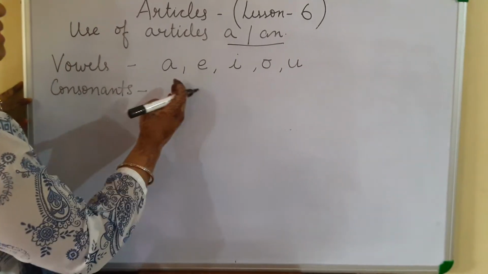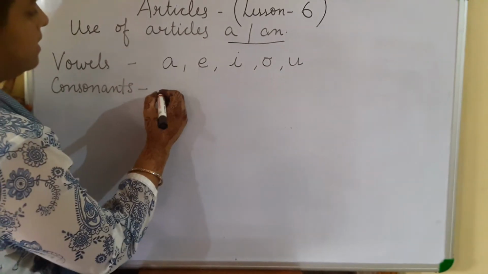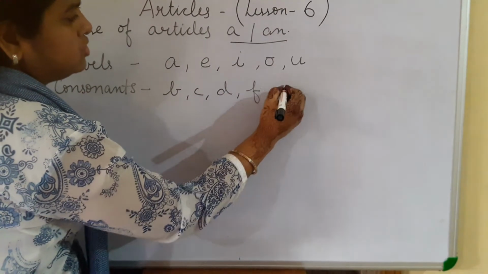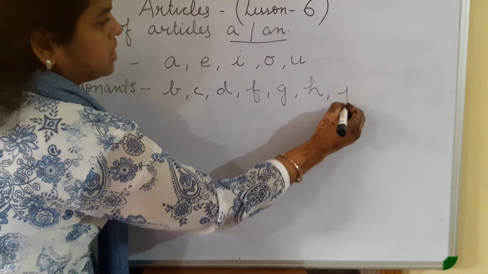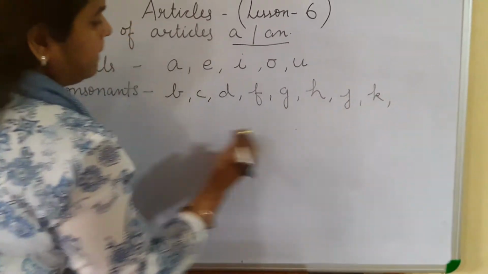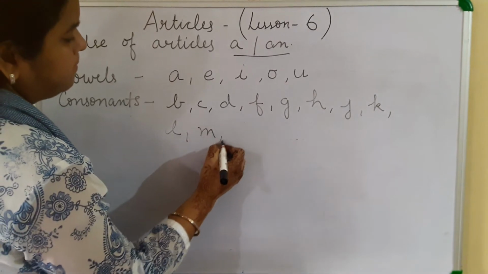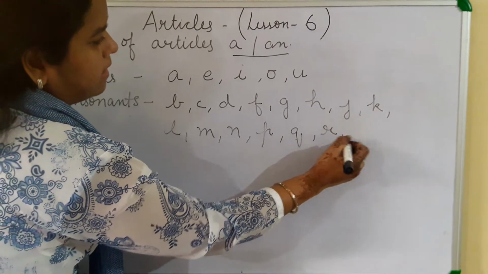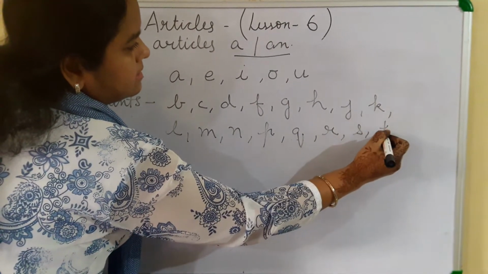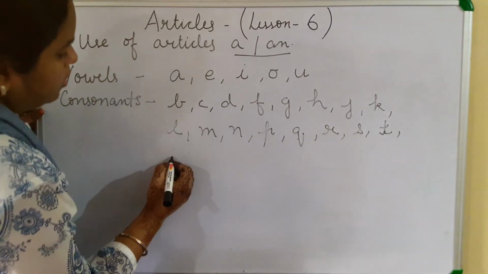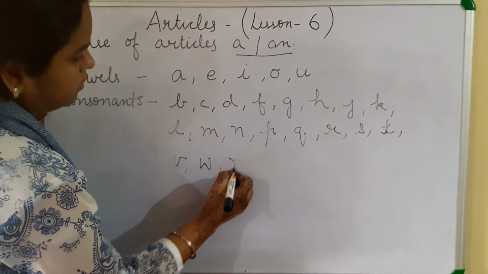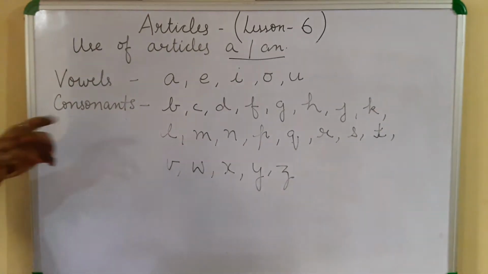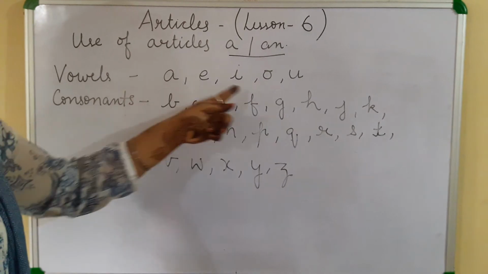The alphabets that are not vowels are consonants: B, C, D, F, G, H, J, K, L, M, N, P, Q, R, S, T, V, W, X, Y, Z. Normally, we use an before the vowels.